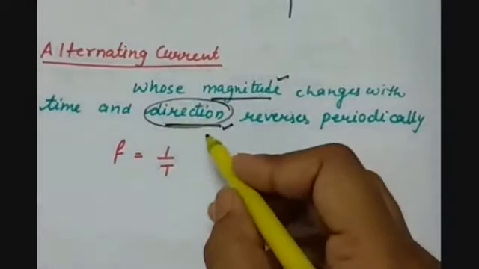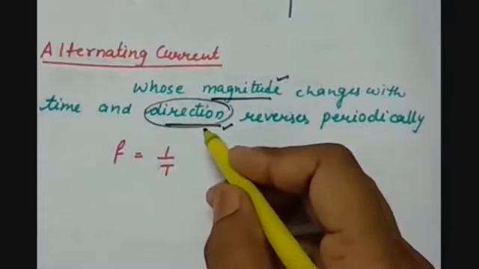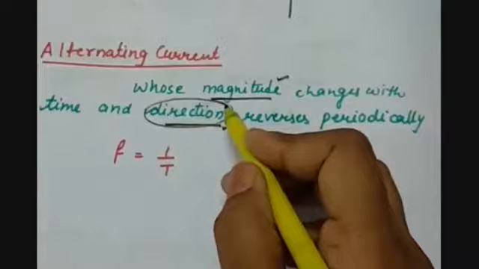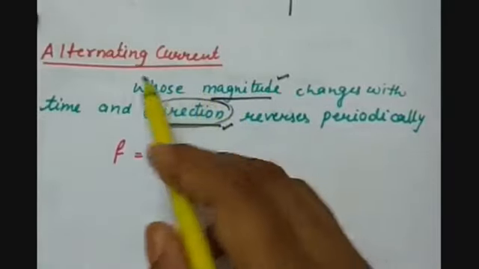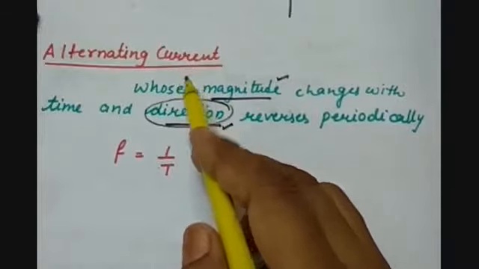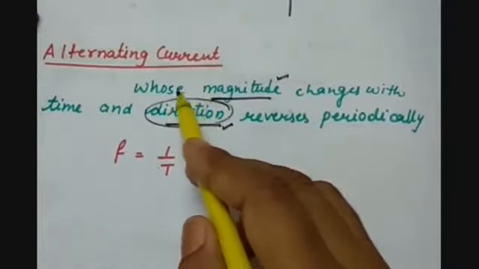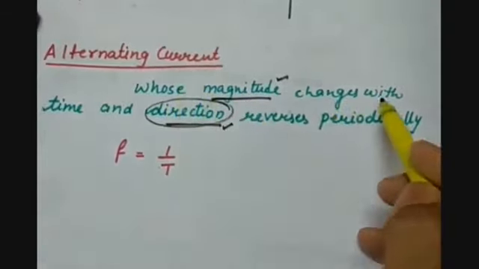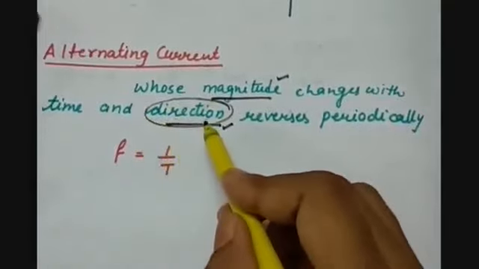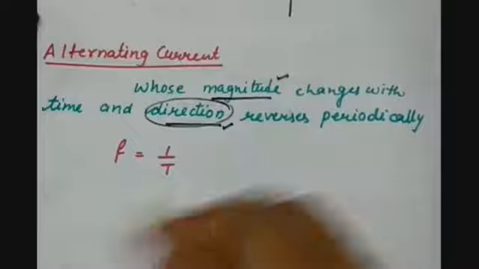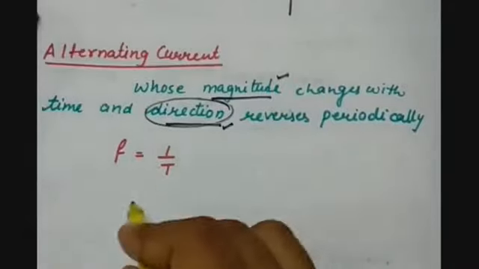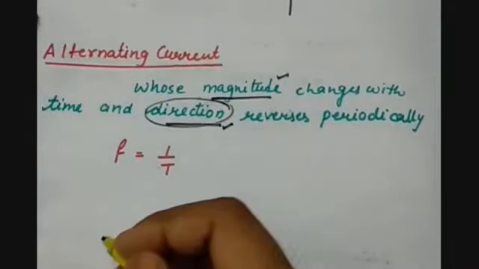It can have constant magnitude as well, but the direction of the current should change. So AC or alternating current is that type of electric current whose magnitude changes with time and the direction reverses periodically. And its frequency is 1 by T, where T is the time period.